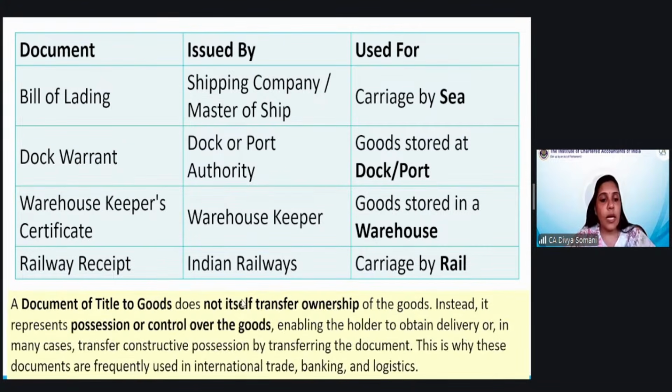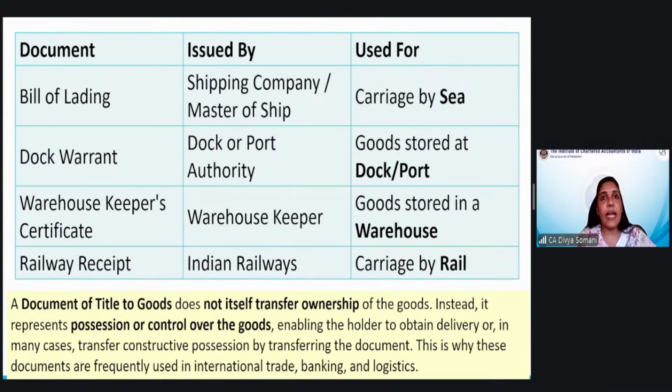Okay. A document of title does not itself transfer the ownership. We had studied this. Instead, it represents possession or control over the goods, enabling the holder to obtain delivery or, in many cases, transfer the constructive possession by transferring the documents. Okay, I'll take a quick example here, because it is mentioned that these documents are frequently used in international trade, banking, logistics. So suppose there are some goods which are transferred by ship, and the captain of the ship has prepared this bill of lading.